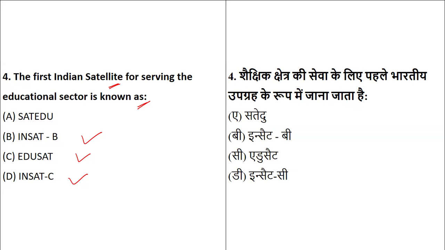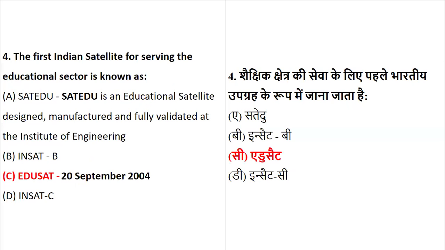So the Indian satellite for serving the educational sector is basically EduSat, that is EduSat GSAT 3. This is in case you get a question on which GSAT it was. The very first was EduSat, the educational satellite, that provides the country with two-way communication, and it was GSAT 3. EduSat is an educational satellite designed and manufactured to validate the Institute of Engineering, right? So it is talking about the Institute of Engineering.